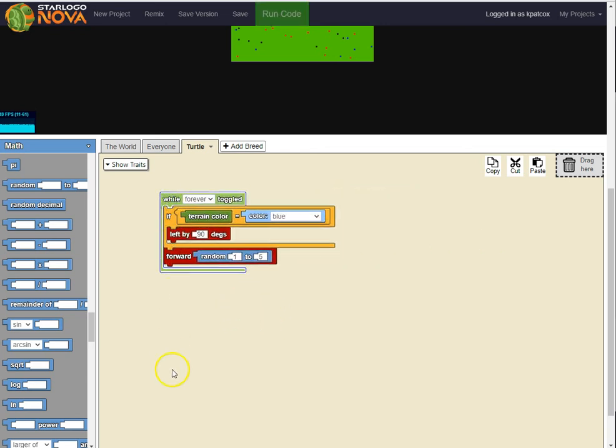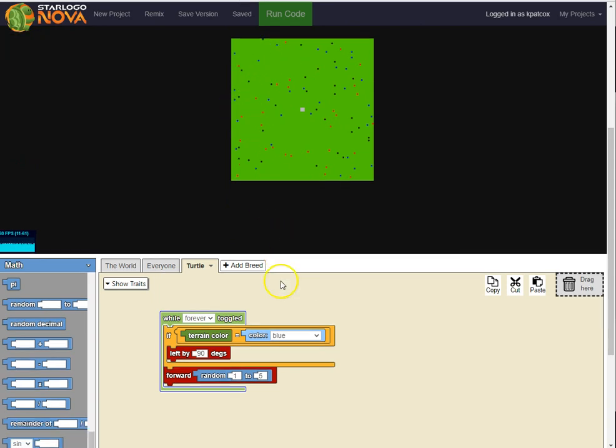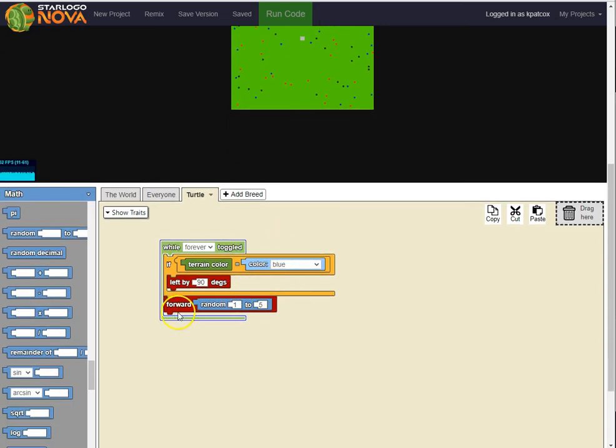So this is part of it. That's your first part of your code. Now, if you can do this part, you can also do what happens when you hit a red one, what happens when you hit a black one. And you're always going to have this forward down at the bottom.